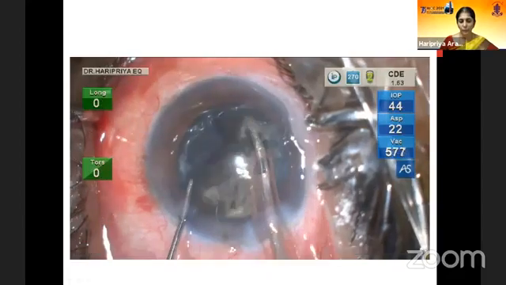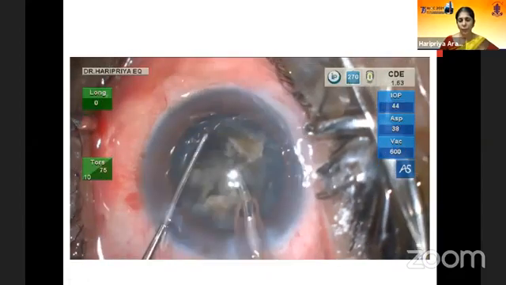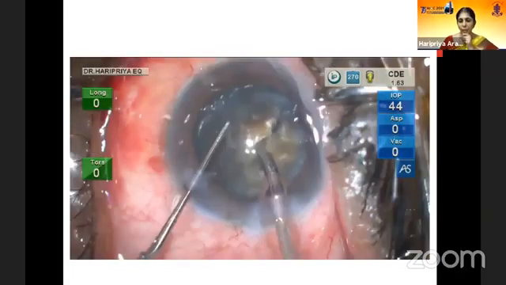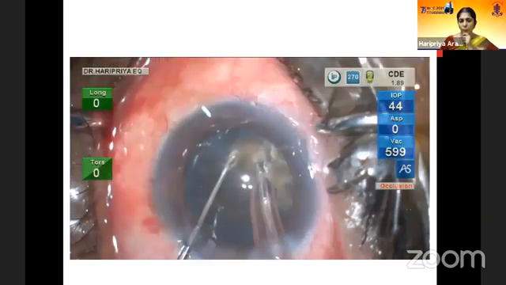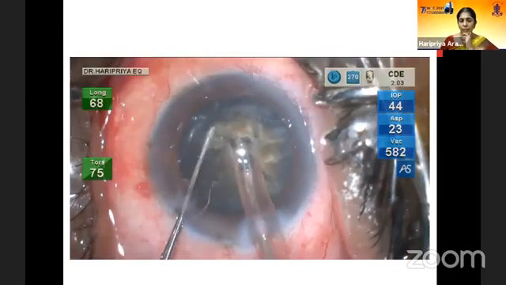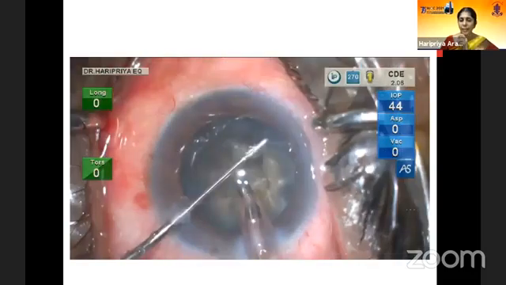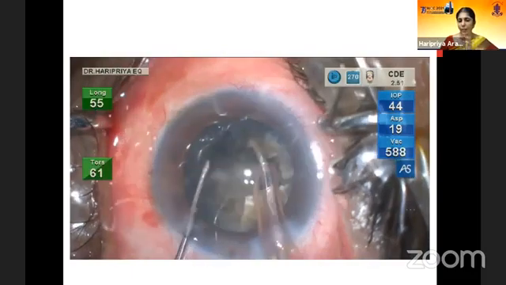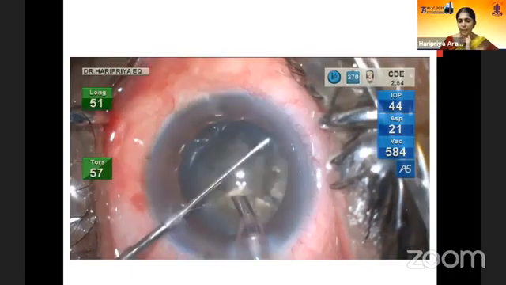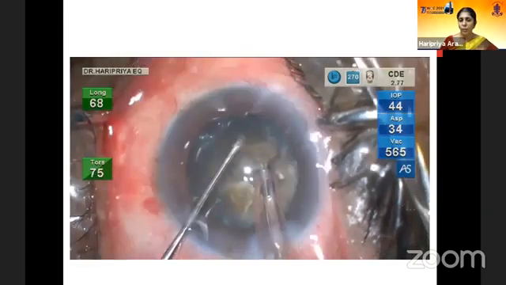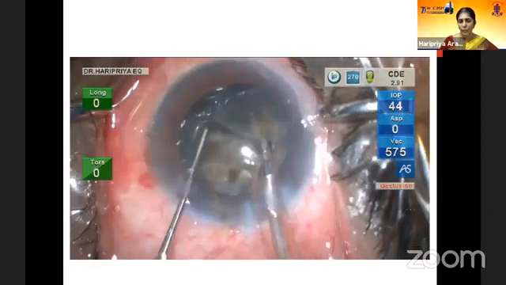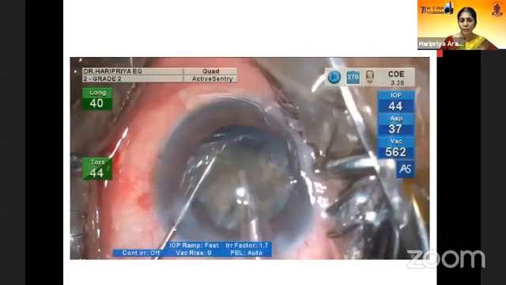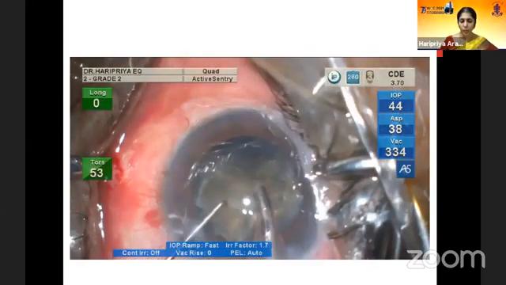with this machine. The other aspect, which I missed showing in the previous case, is the number of times the active sentry kicks in. The ASM is also shown on the metric screen at the end of the surgery, and it gives us an idea as to how many times the active sentry was actually used during your procedure. For example, it was about 2 times in the previous case, which means that the chance of surge was prevented at least twice in that one case. So it just makes surgery a lot safer for the surgeon when this technology is being used.